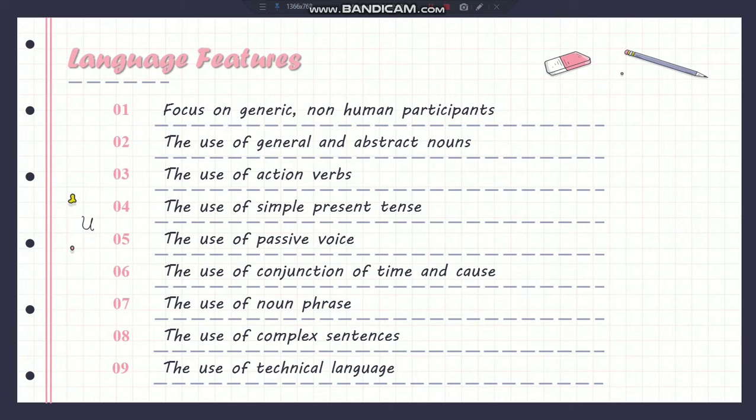Language features of explanation text. 1. Focus on generic non-human participants. 2. The use of general and abstract nouns. 3. The use of action verbs. 4. The use of simple present tense. 5. The use of passive voice. 6. The use of conjunctions of time and cause. 7. The use of noun phrases. 8. The use of complex sentences. 9. The use of technical language.